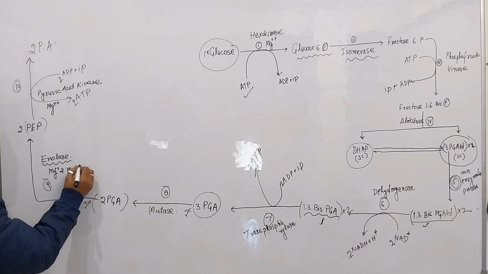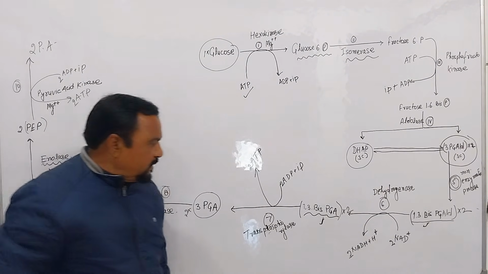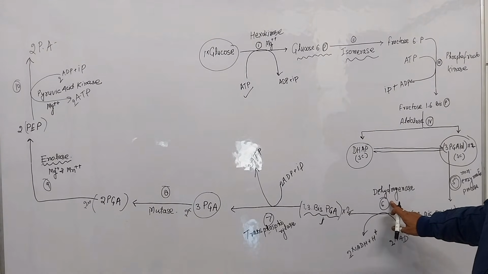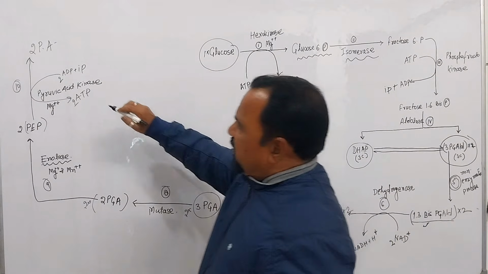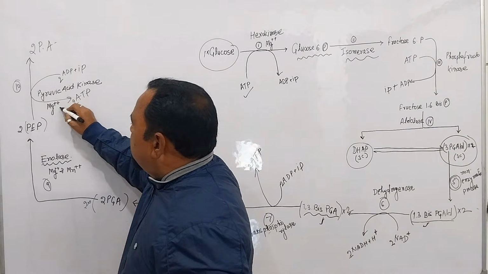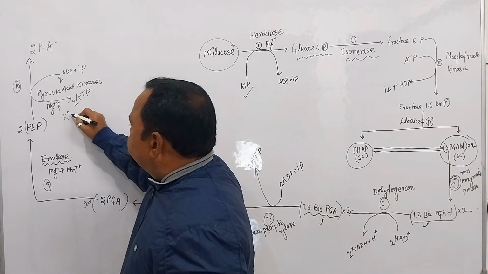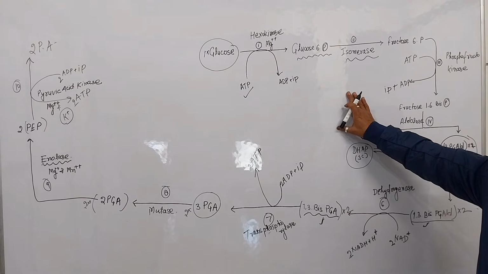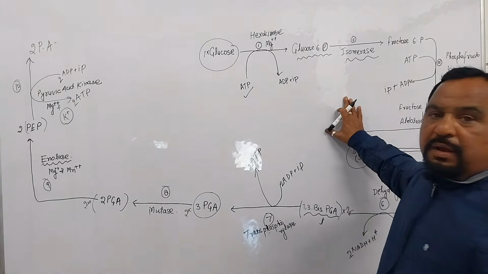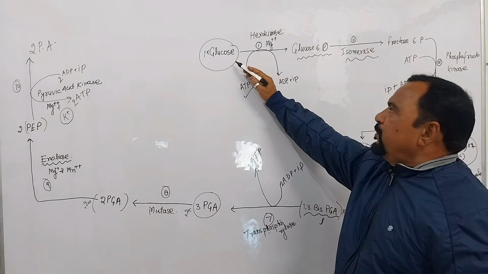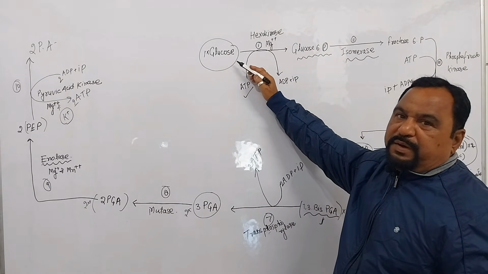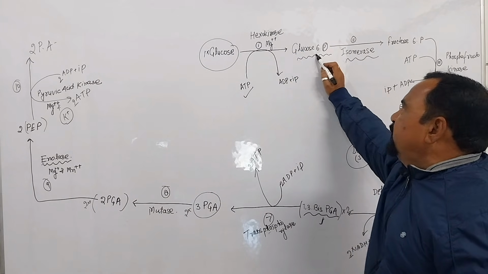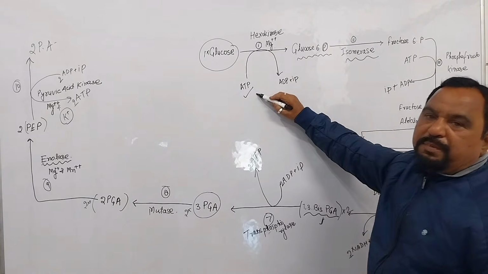And here dehydrogenase enzyme. Okay, here pyruvic acid kinase with magnesium ion and potassium ion. All steps are completed. First, again you see, a single glucose molecule participates in glycolysis. In the presence of hexokinase and magnesium ion, glucose 6-phosphate is formed. One molecule of ATP is used up.